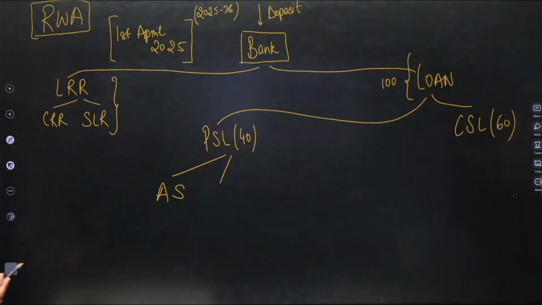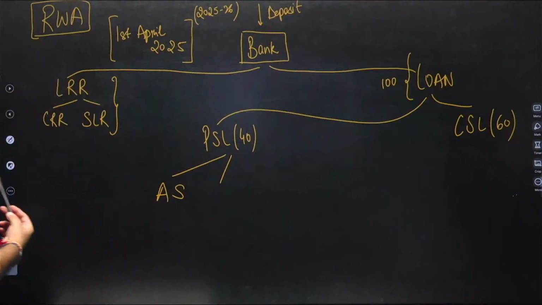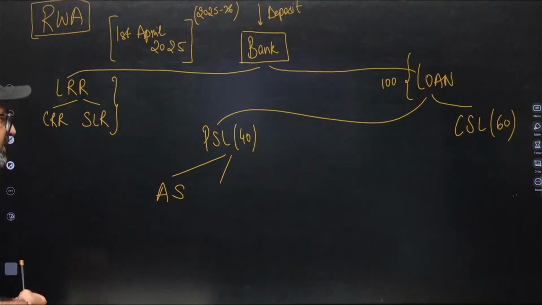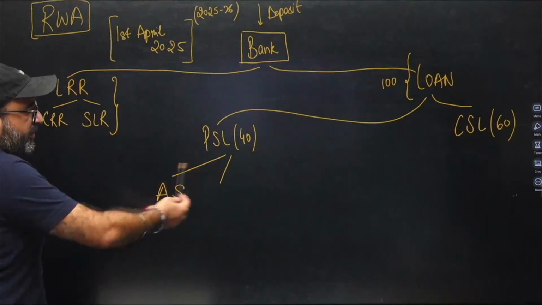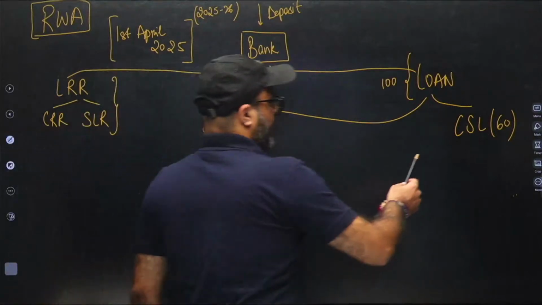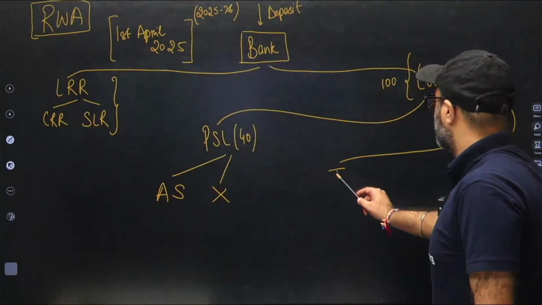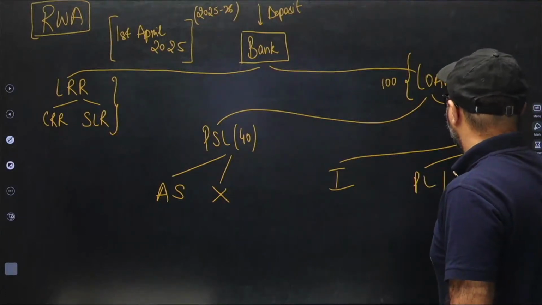We have many other sectors in priority sector lending, such as social infrastructure development, health infrastructure development, green energy infrastructure development, or startups and all. Let's say I include all of them as X. Then we have certain lendings to industry, and then certain private lendings, or what we call personal loans.